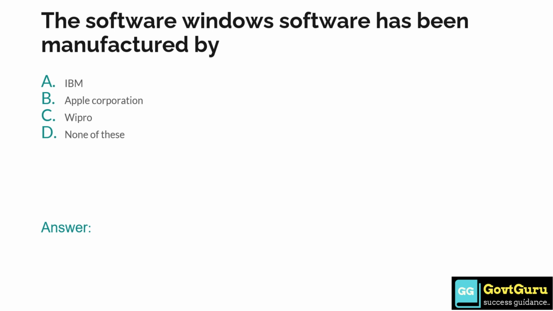The software Windows has been manufactured by: option A IBM, option B Apple Corporation, option C Wipro, and option D none of these. So the answer is option D, that is none of these. Windows software has been manufactured by Microsoft.